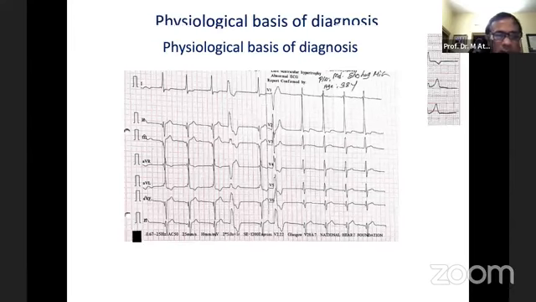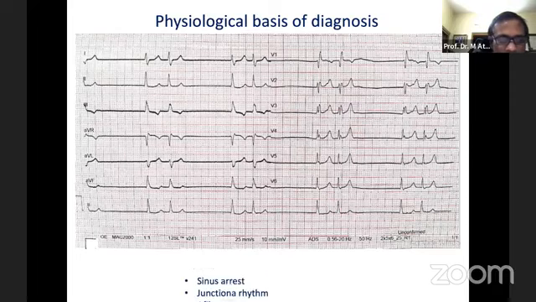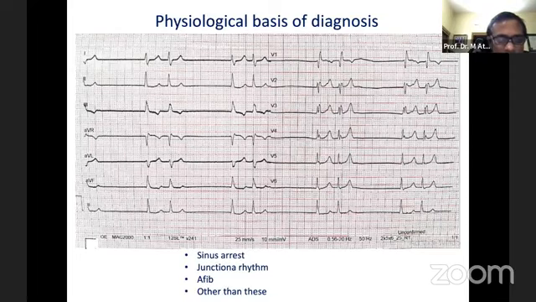of the heart. And this is another ECG. Actually, I don't know its diagnosis. I have shown this ECG, and I want to know the diagnosis from this forum, and a physiological explanation of this kind of ECG. I have some differential diagnoses: whether it can be sinus arrest, junctional rhythm, atrial fibrillation, or any diagnosis other than these.